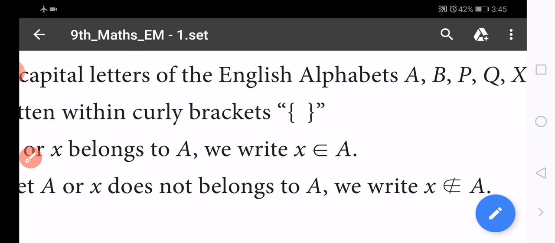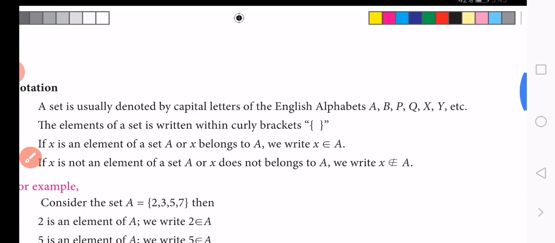Here x means any object, living or non-living things, all are called small x.